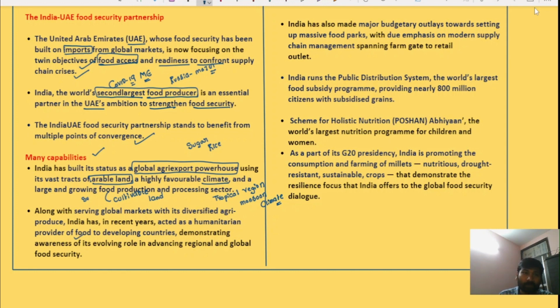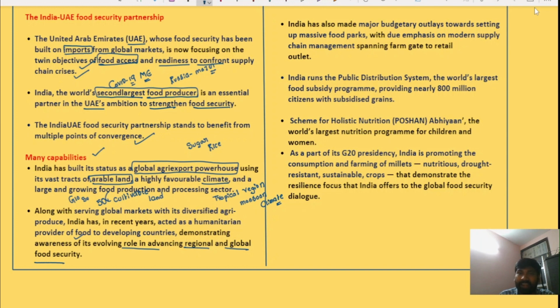India supplies wheat and other food items to the global south, and a great example is India sending humanitarian assistance of 50,000 tons of wheat to the people of Afghanistan. This demonstrates the awareness of its evolving role in advancing regional and global security.